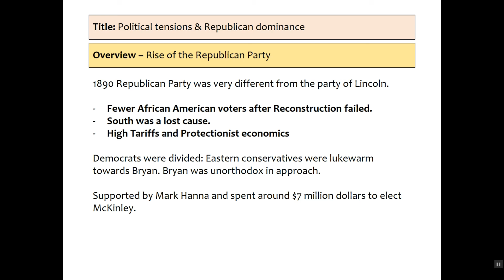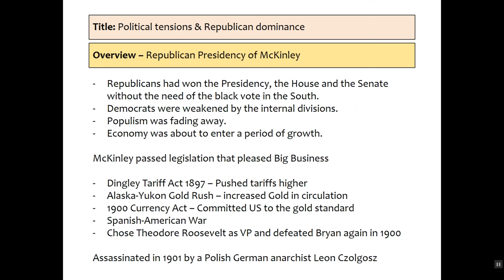whereas Jennings Bryan goes around the country over thousands of miles of tours and speaks to millions of people in rallies. McKinley spends huge amounts of money in key states, and he slanders his opponent, and he wins the election in a move that we wouldn't really see too dissimilar from that of the elections today.